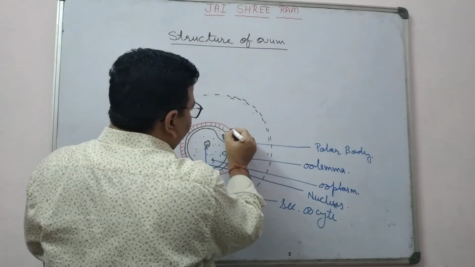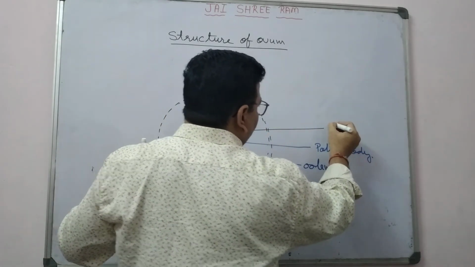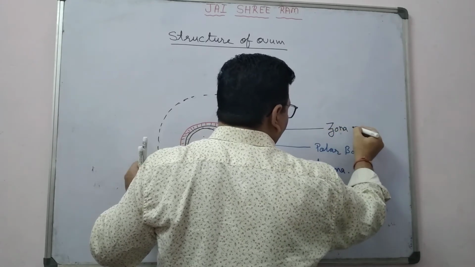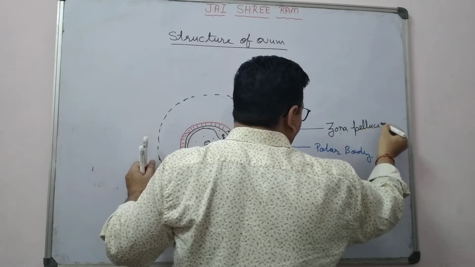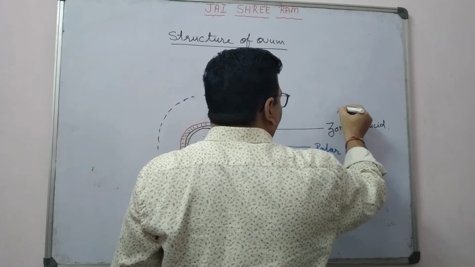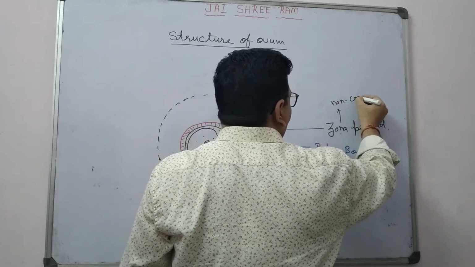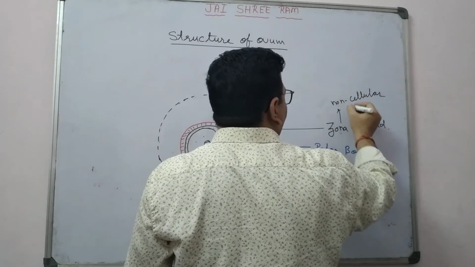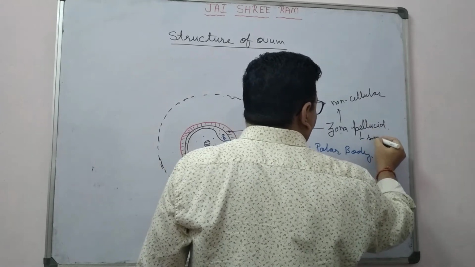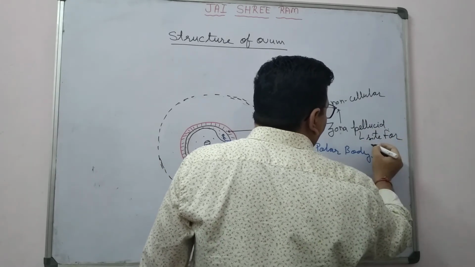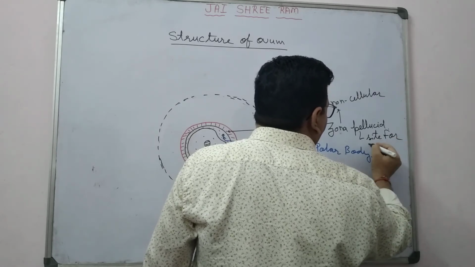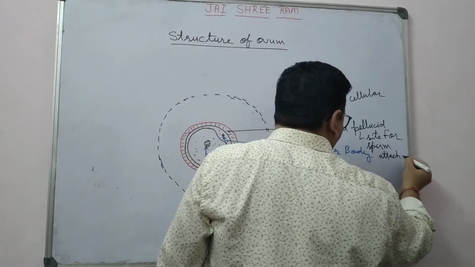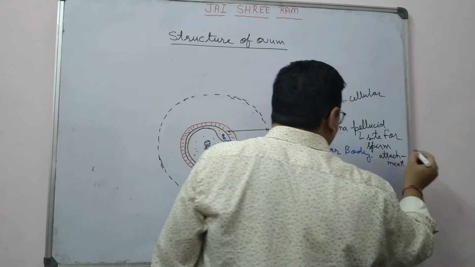This red color structure, zona pellucida, is a non-cellular structure, which provides the site for sperm attachment, right?